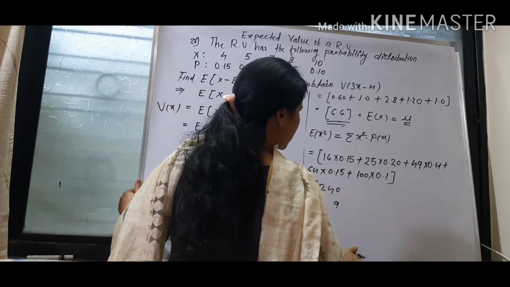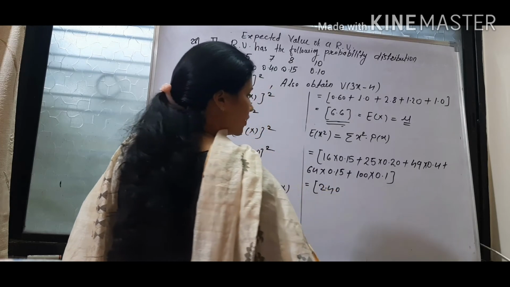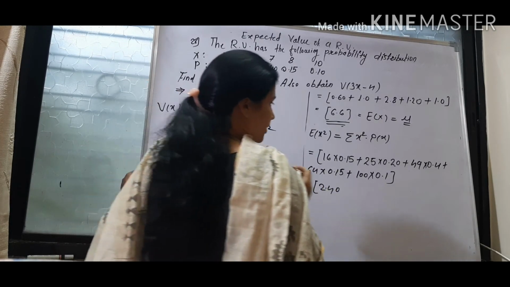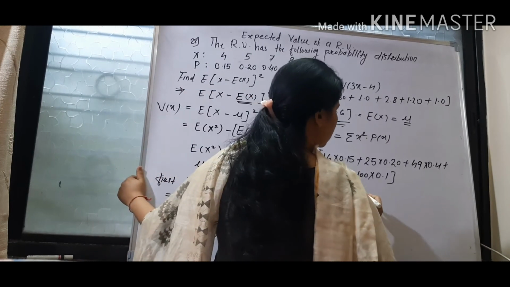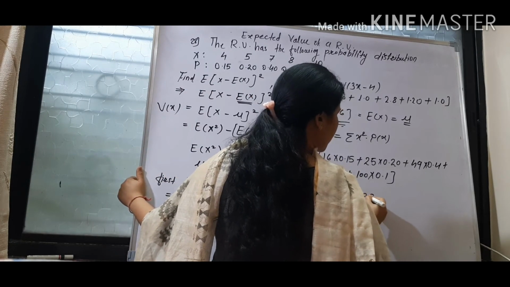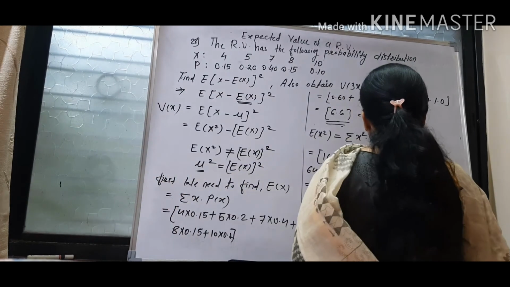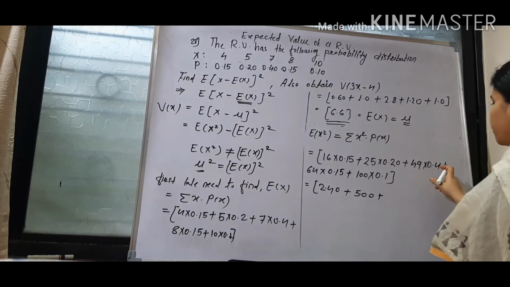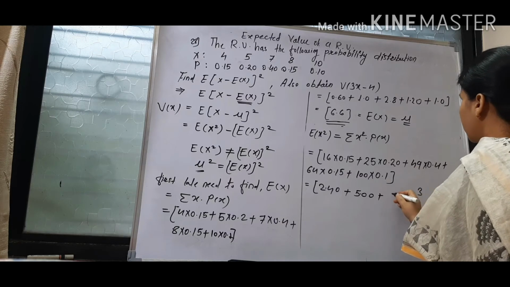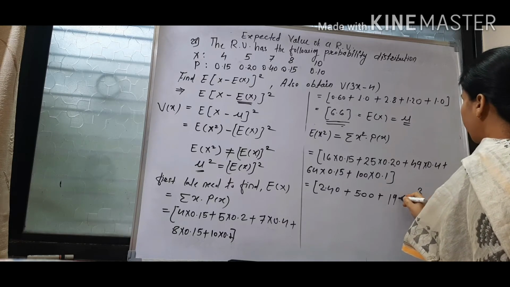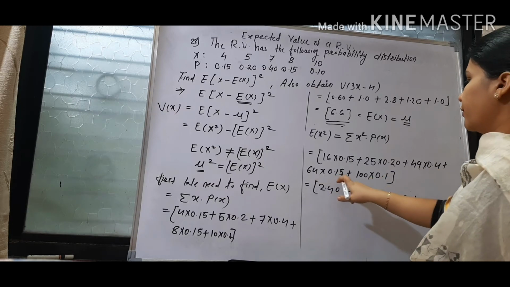$240, and point will be placed after 2 digits, so 2.40. After that plus 25 into 20, it is 500 and point is placed after 2 digits, so 5.00 plus 49 into 0.4, 196, point is after 1 digit, so 19.6 plus 64 into 15,